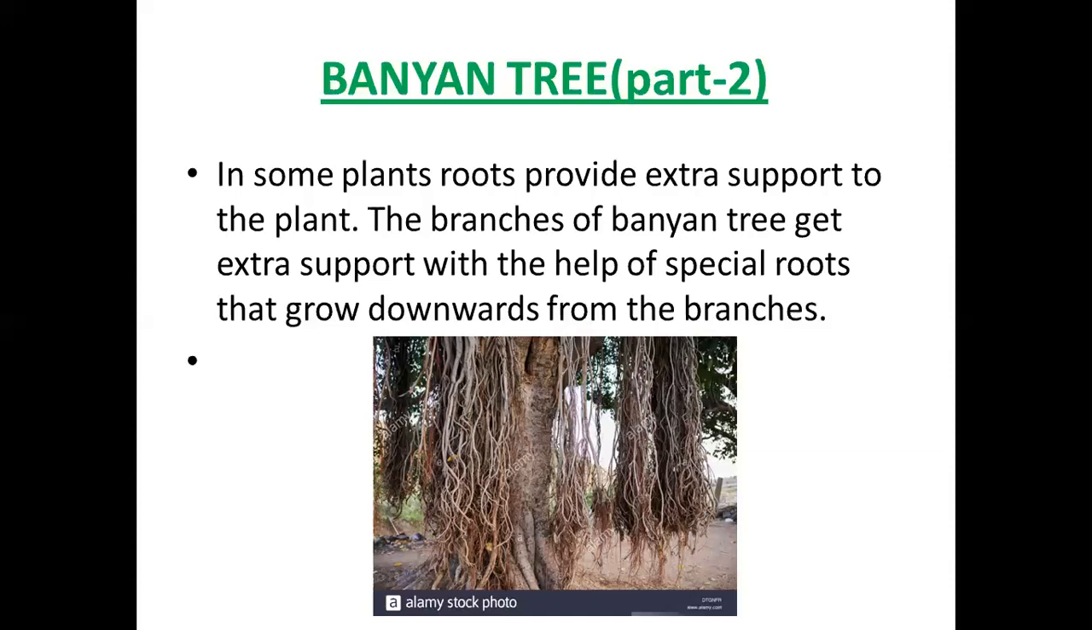So, these roots we observe in the banyan tree, and this is the special function of the roots in banyan tree. The branches of banyan tree get extra support with the help of special roots that grow downwards from the branches. Example for that type of plant is banyan tree.